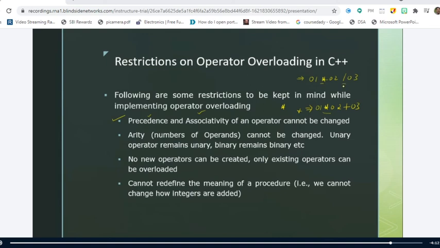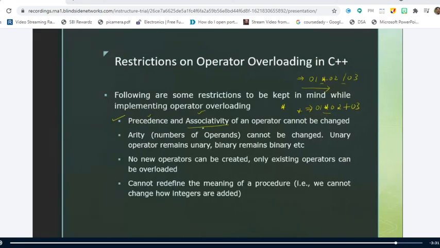Whenever you have equal precedence, you go for the associativity concept. Associativity comes into existence whenever we have equal priority operators. So here star and division are having equal priority. Therefore, we will go for the associativity concept. According to the associativity of star and division, they are left to right associative. Therefore, you scan the expression from the left hand side. Whichever operator comes first should be evaluated first. Therefore, O1 star O2 is evaluated, and for that result, we will divide it with O3. So this is how the associativity is defined.